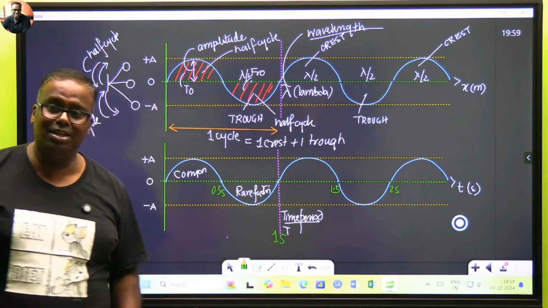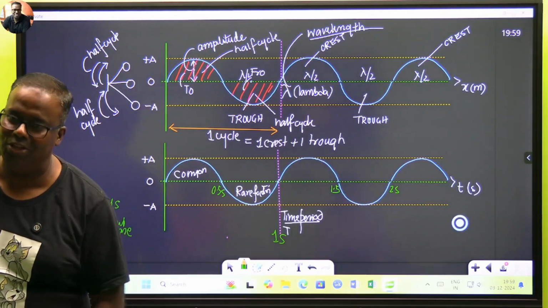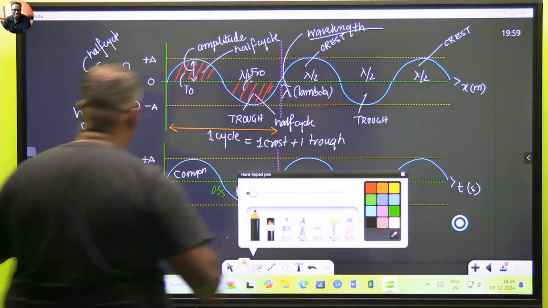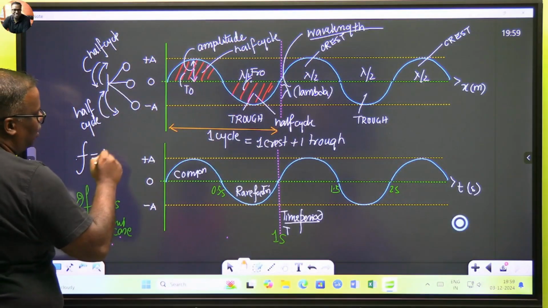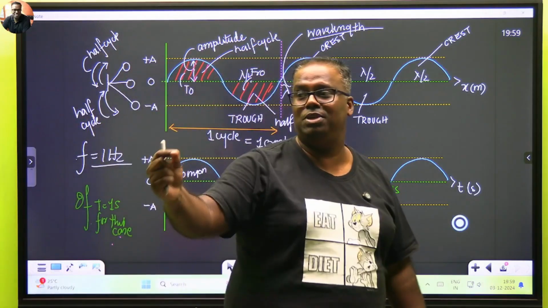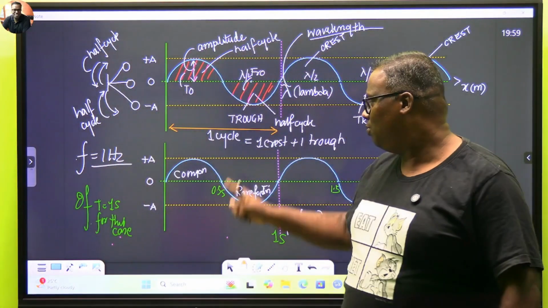In 1 second, how many cycle did you make? 1 cycle. So the wave that you have designed with me today has a frequency of 1 hertz because it completed 1 cycle in 1 second.